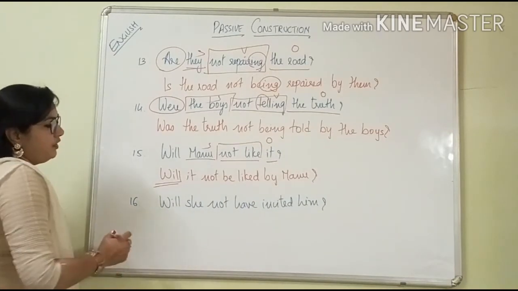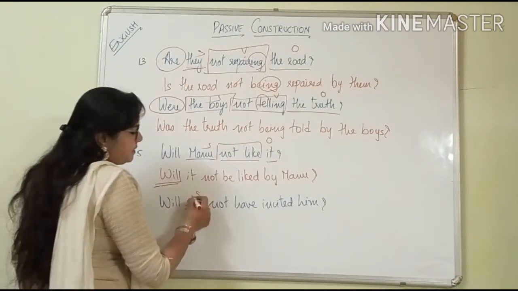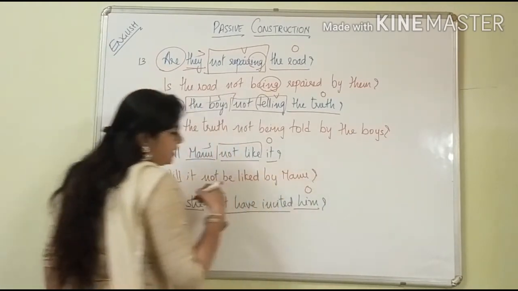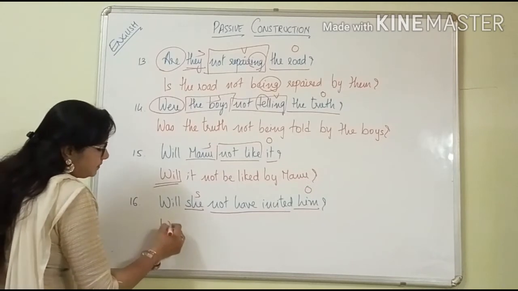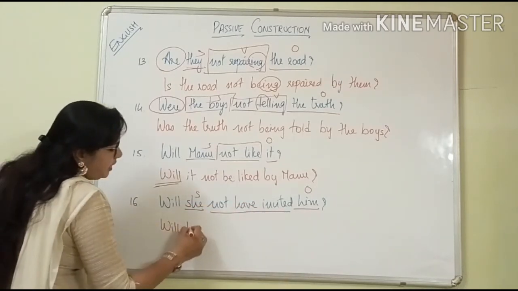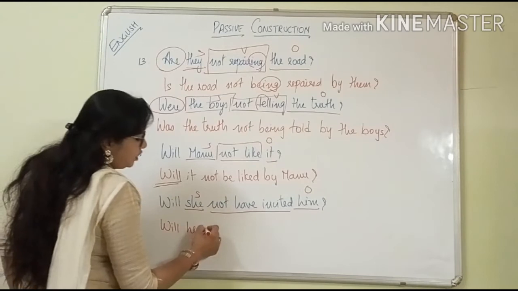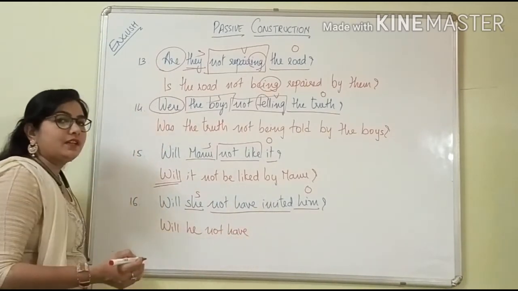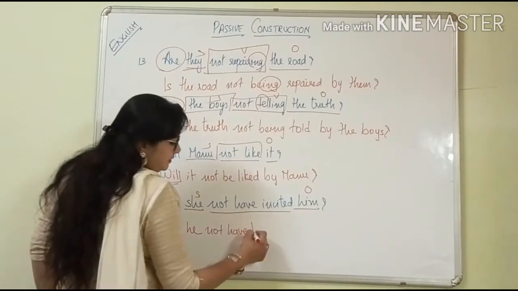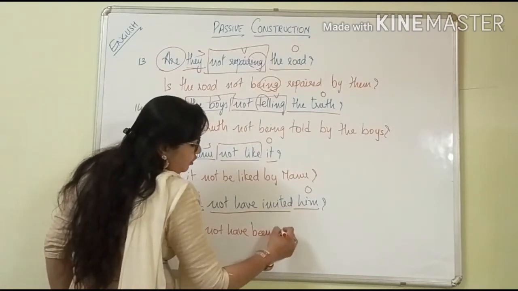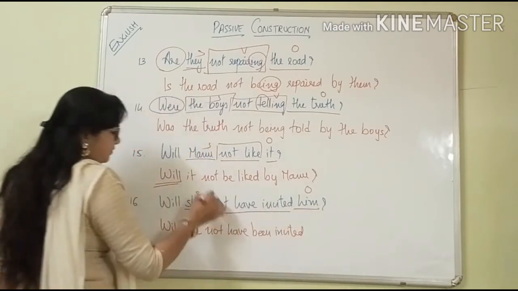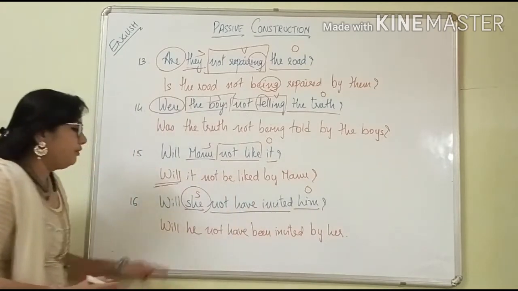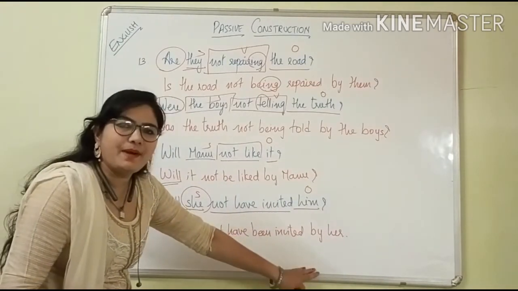Okay. Next one. Will she not have invited him? She is the subject, not have invited. This we have to change. And this is the object. So first, will, instead of him we are going to keep here he, not have. What will come here? Because have I said, what we are keeping with it? Been invited. She. So by her. See now, will he not have been invited by her?